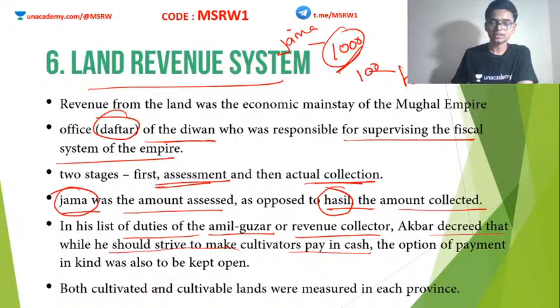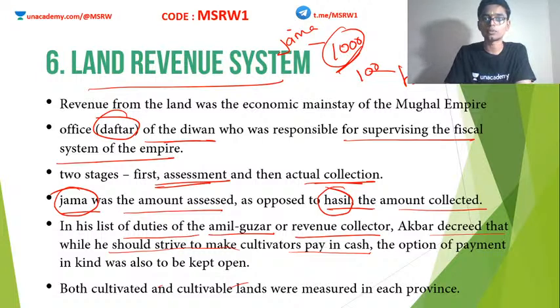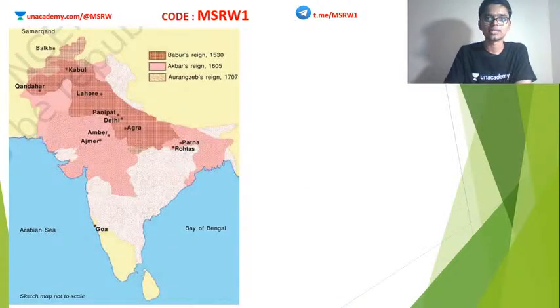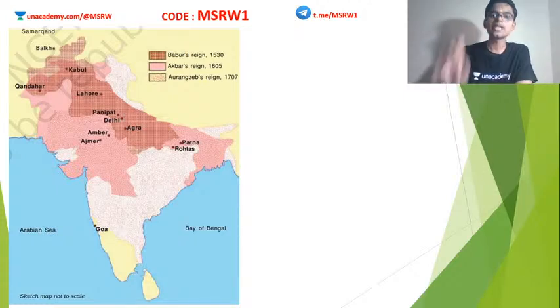Both cultivated and cultivable lands were measured in each province. Those lands which are already cultivated as well as those lands which have the potential to be cultivated. Both were measured by the Mughal revenue officers and properly tabulated.